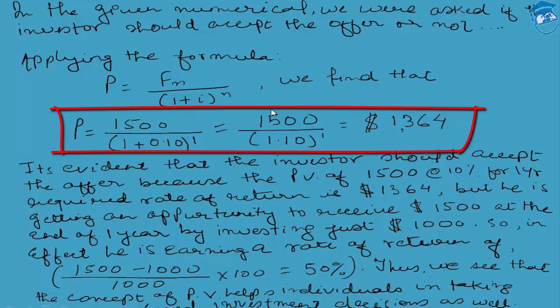But till now, just to wrap up, this is how exactly the present value concept helps an investor take a sound or more informed decision by making the cash flows comparable. How exactly have the cash flows been made comparable? They have been made comparable across two time frames. The present value is his T0 and the future value is Tn. In the future he is being promised 1500, but he has to see what the present value of 1500 is against his required rate of return of 10%. The present value of 1500 works out to be 1364. It means the value of 1500 USD after 1 year is exactly equal to 1364 USD, which he has right now.